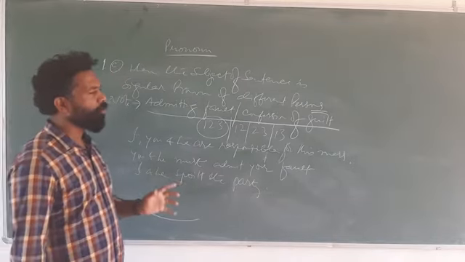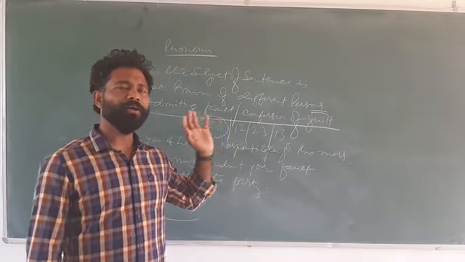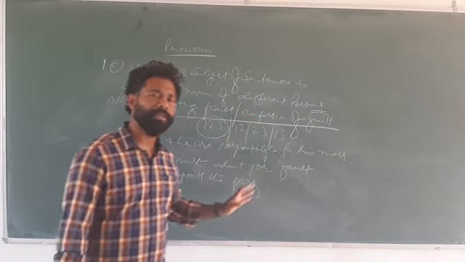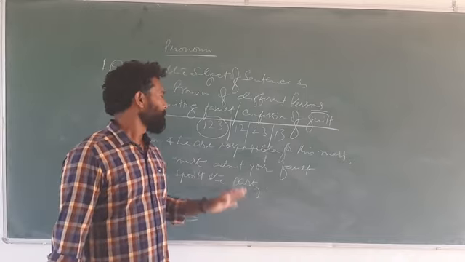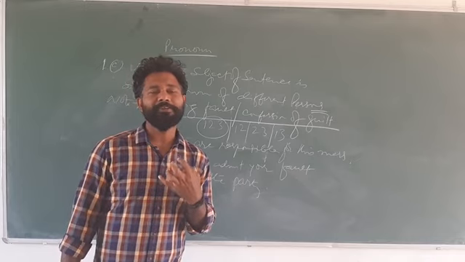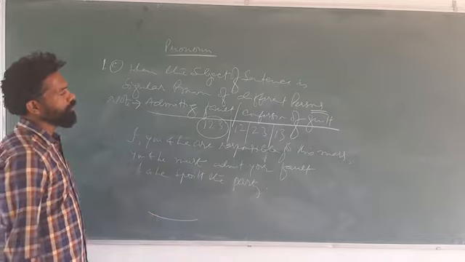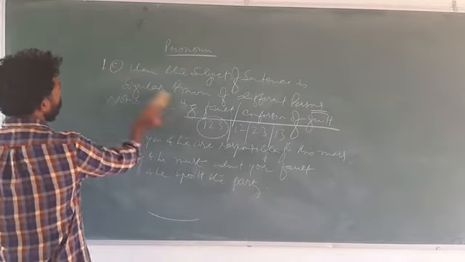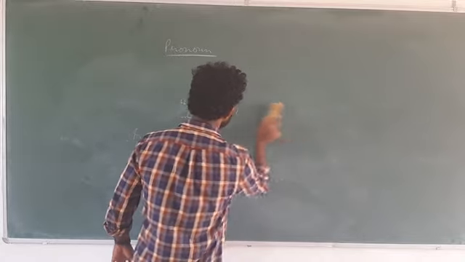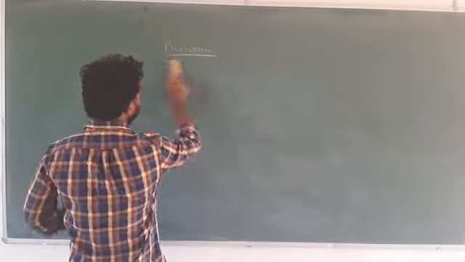Why? Because in A also the subject is singular pronoun of different persons, but there the order was second person, third person, first person. But here the order is 1, 2, 3. Why? Because here the subjects admit their fault and confess their guilt, crime. And that's why the order is 1, 2, 3. Is that clear? So now we will move further. Under 1 we have seen rules A, B and C. Now we will see rule number 2 for this pronoun.